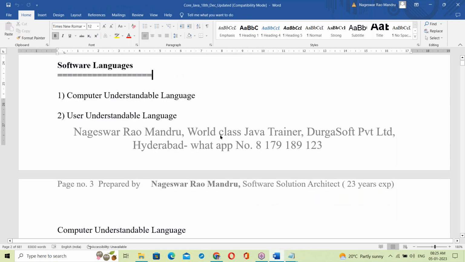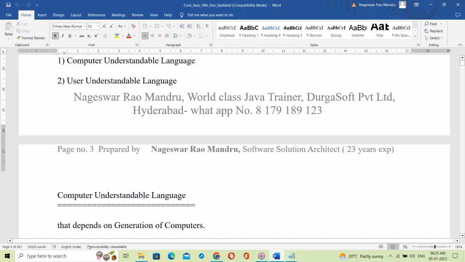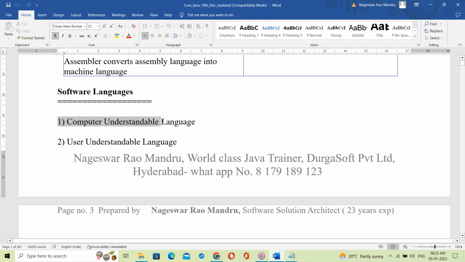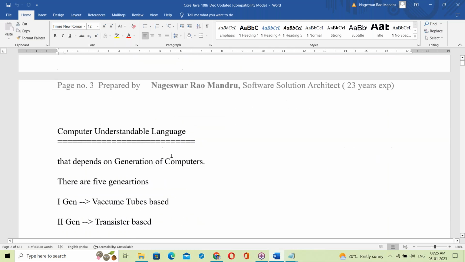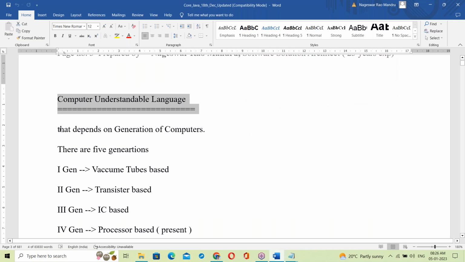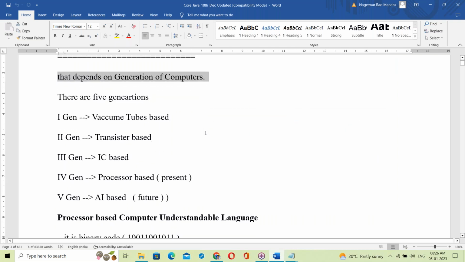Software languages are basically two categories: computer understandable languages and user understandable languages. Computer understandable language depends on the generation of computers.